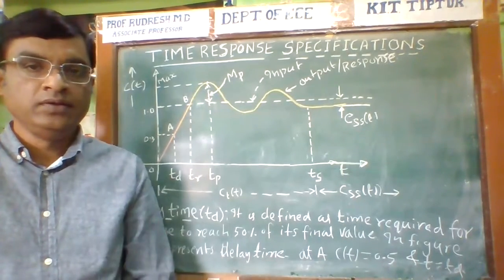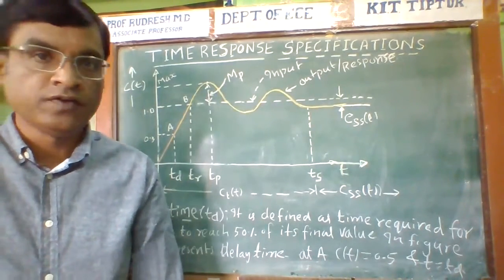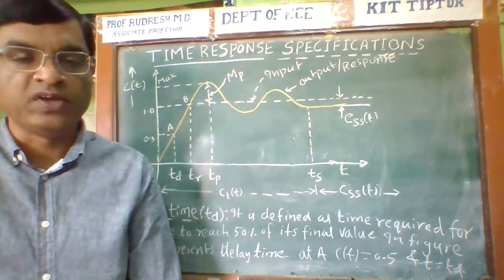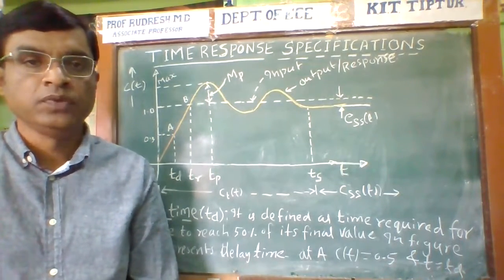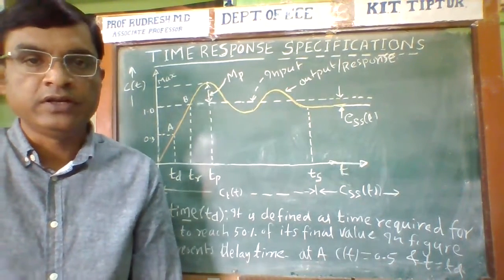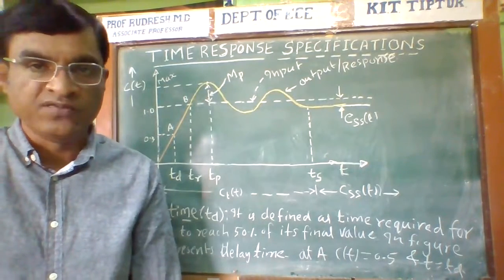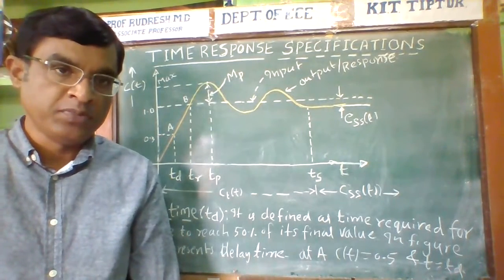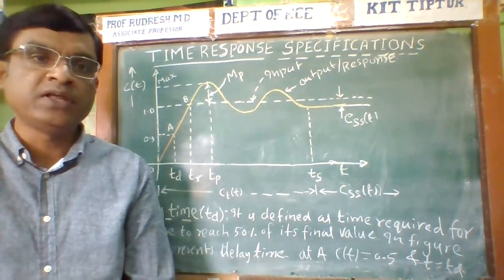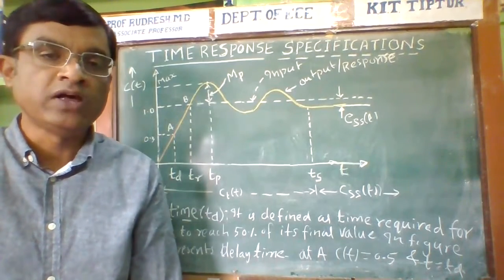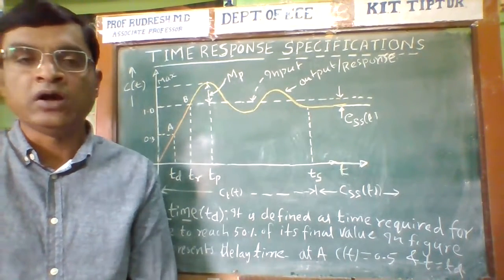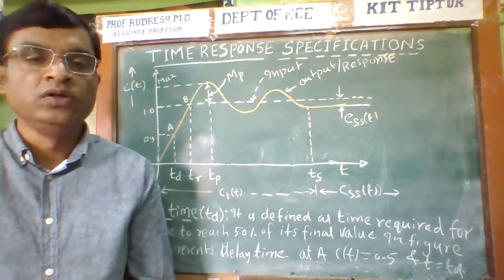Dear student, in today's class I am going to discuss the time response specifications of the second order system. In the previous session, I was discussing how to calculate the time response for the underdamped system. Based on the damping ratio, the control system can be classified into four types.